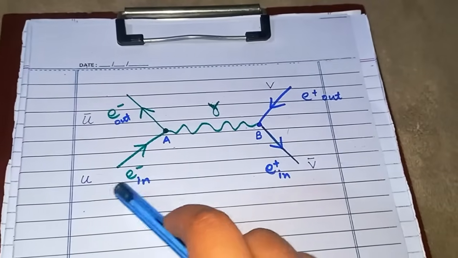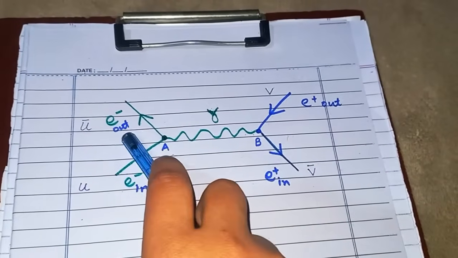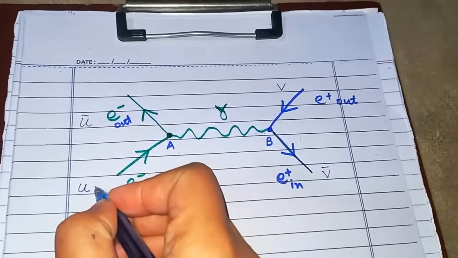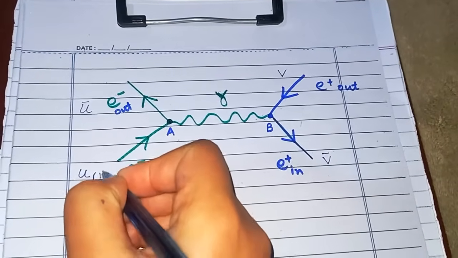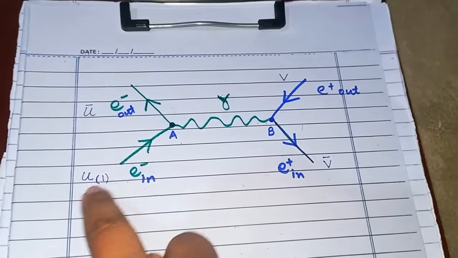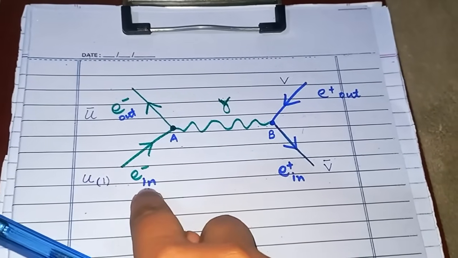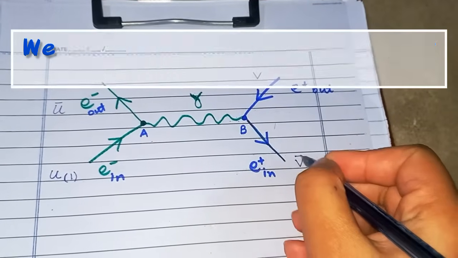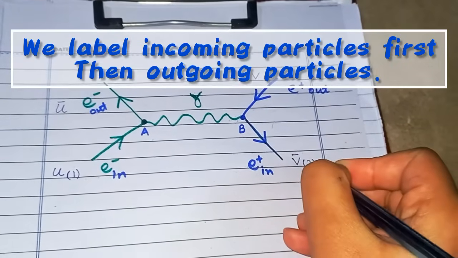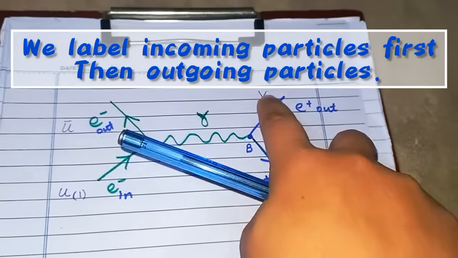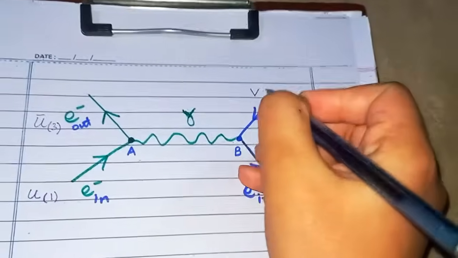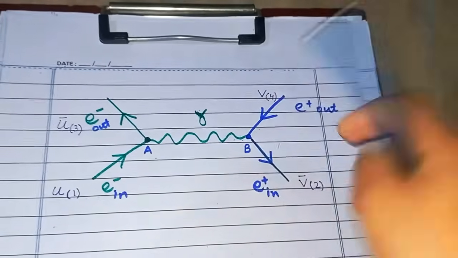Now here we can see that the incoming electron and outgoing electron have different wave functions, and we can use numbers. Like this is u of 1, which shows that this is the wave function for the first particle, and this is the electron. Similarly we can use v bar of 2 to show that this is for the positron, and then u bar of 3 for the electron and v of 4 for the fourth particle.